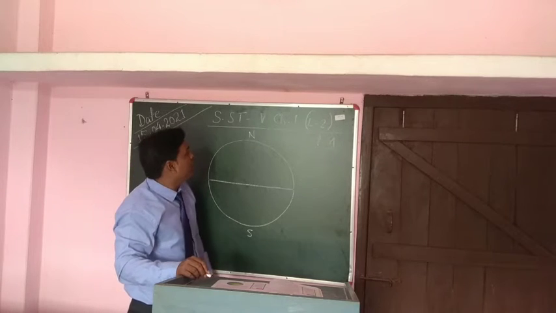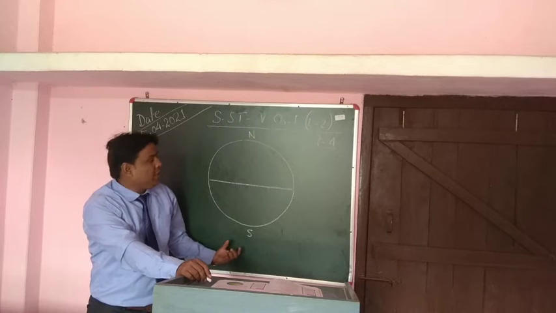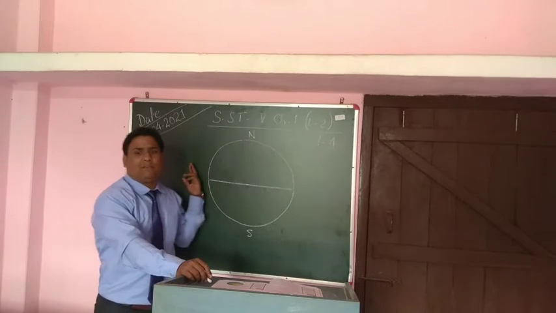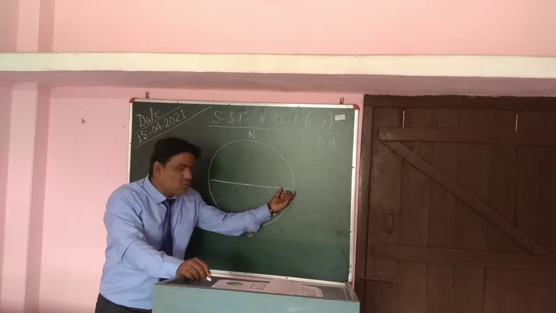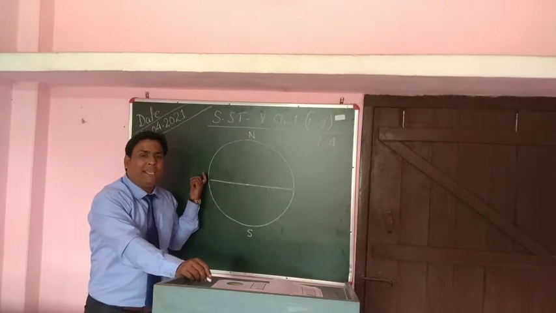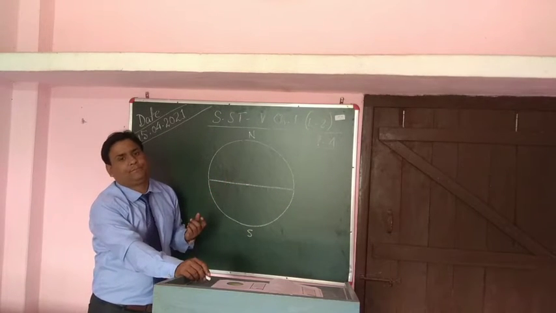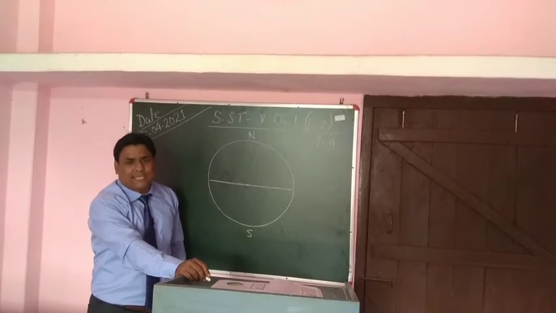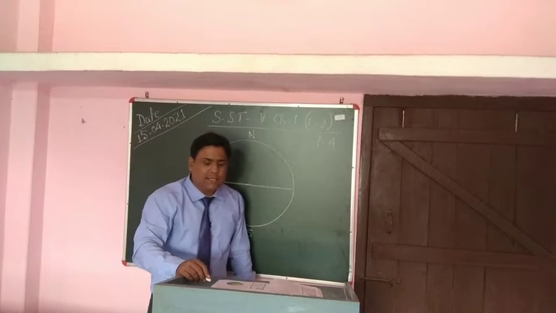Got my point? So this will be north, this will be south. Accordingly, this will become east, this will become west. So the lines that go from east to west will be called latitude or parallels. These are latitude or parallels.